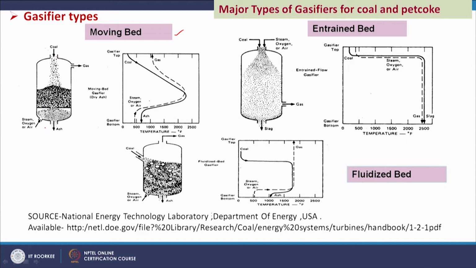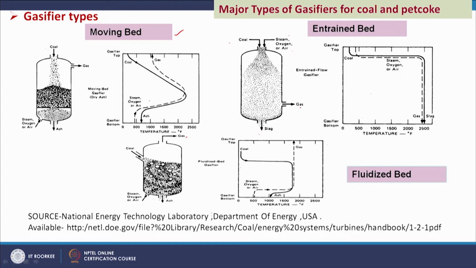So, this is also a moving bed. But in the fluidized bed the coal is put from the top and from the bottom steam, oxygen and air are sent, and then from the top again the gas goes out. But in the entrained bed, coal, steam, oxygen and air all enter at the top, and from the bottom we get the slag, and from the bottom side we are getting the gas.